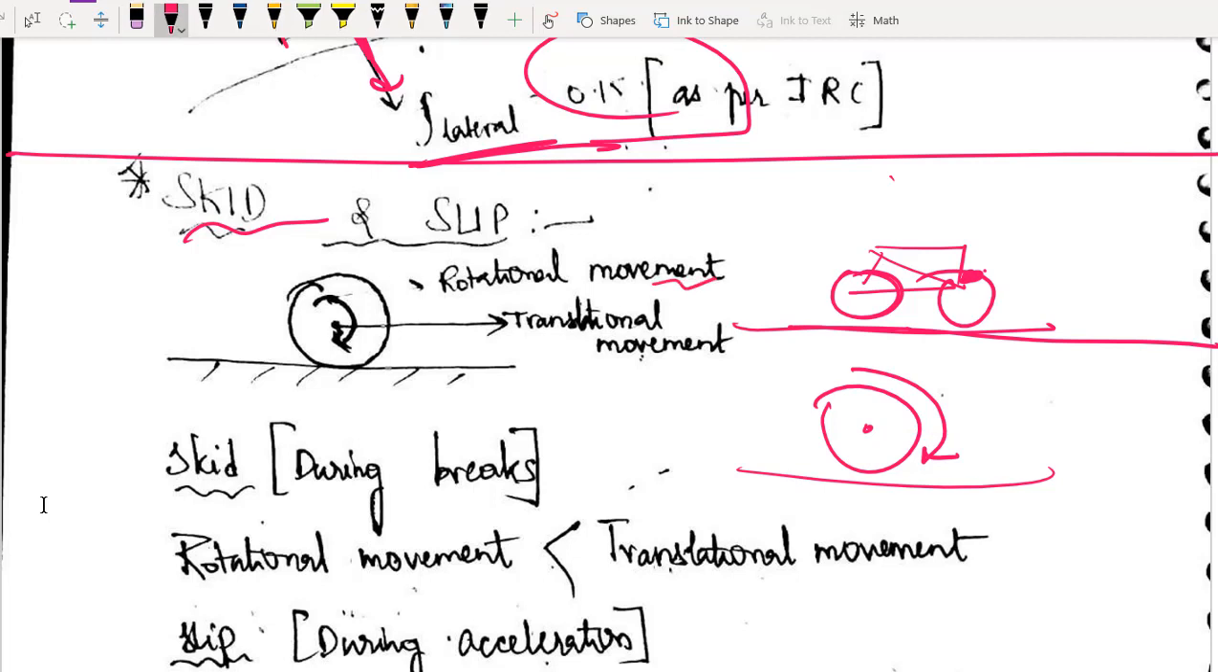One is rotational movement, the other is translational movement. So this is rotational movement, and because of that rotation, whatever is going forward will be translation movement. As simple as that, right? So now let us go back to the basics again.